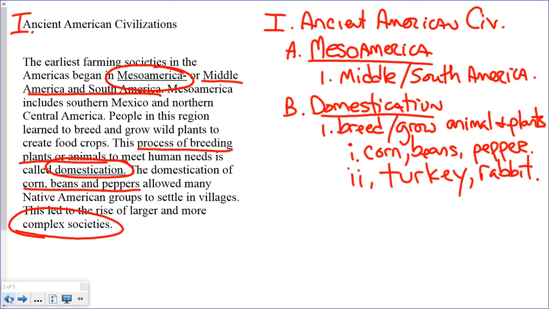Okay, the next thing that we have is this complex society. So that's going to be C. So for C, we are going to say, sorry, it's not C. It's actually part of domestication. So 1 would be breeding. Next thing would be 2. And so we would say food equals complex societies.